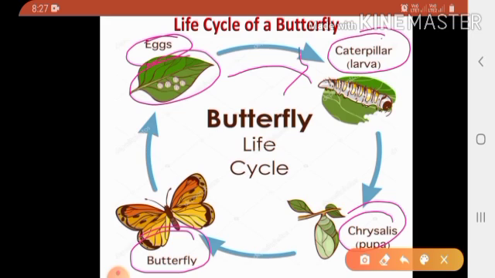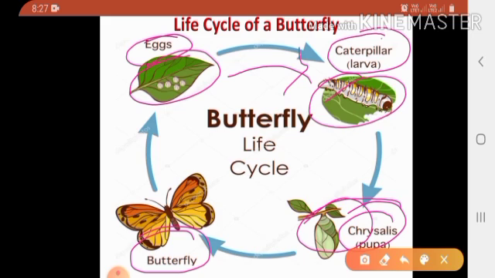It is called a larva. The larva of a butterfly is called a caterpillar. The larva of a housefly is called a maggot. The larva feeds and grows rapidly. After some time, it stops eating and makes a covering for itself. It is called a pupa.